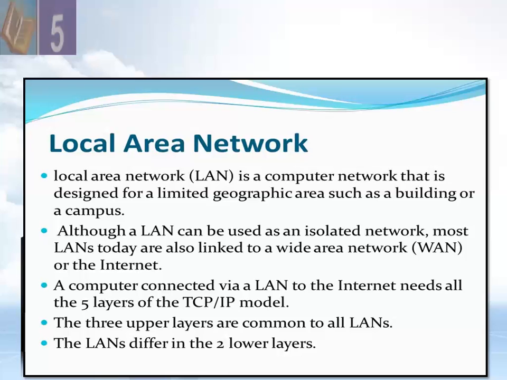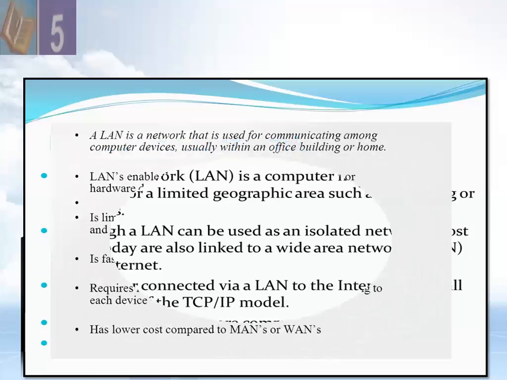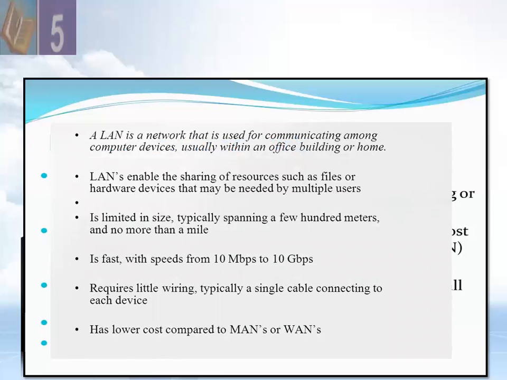So LAN is more suitable for a small area network. A LAN is a network that is used for communicating among computer devices, usually within an office building or home. So LAN is more suitable for a limited and small area like one office building or a home, where small devices and computers can be connected in a local area network.